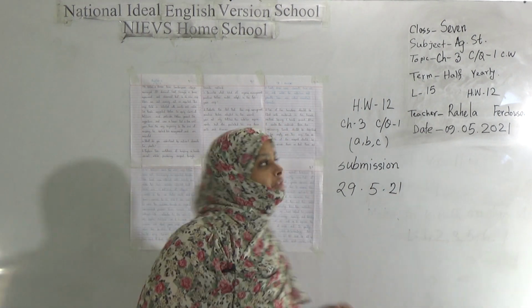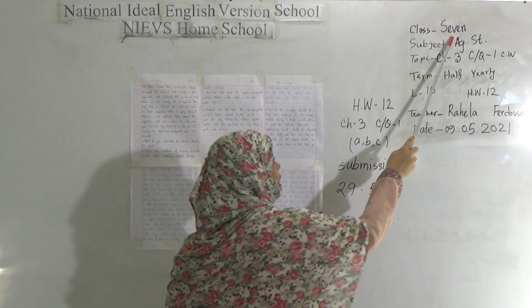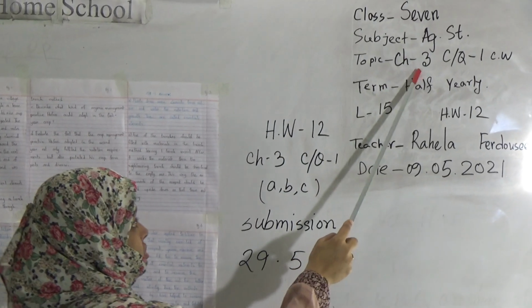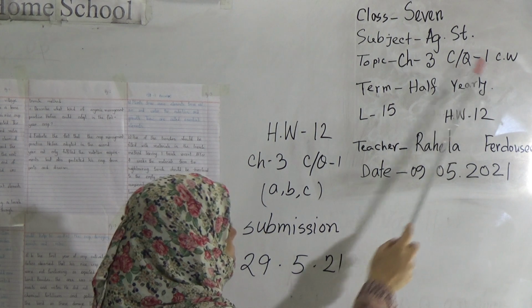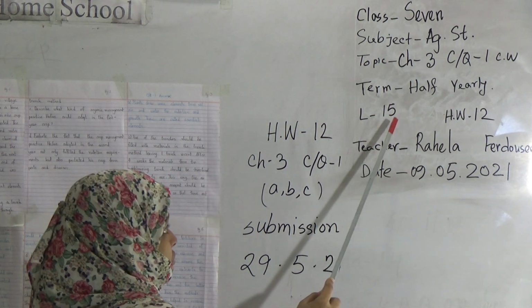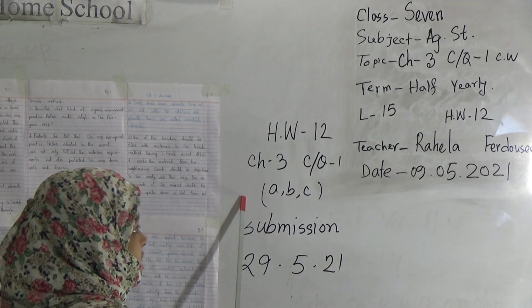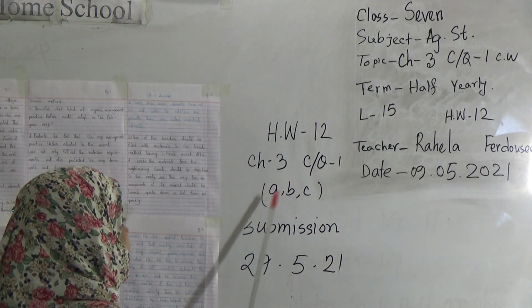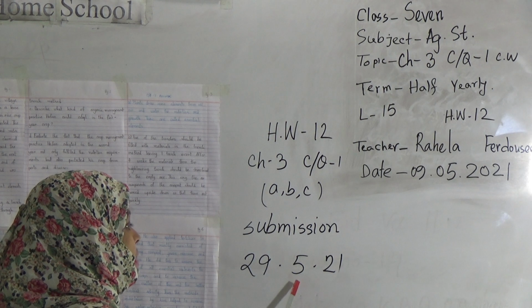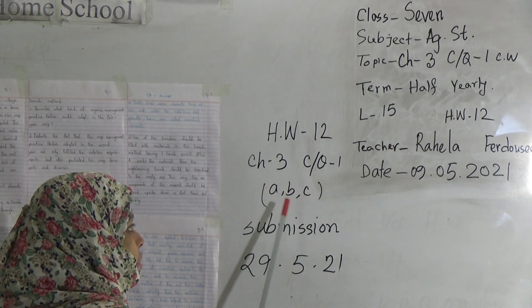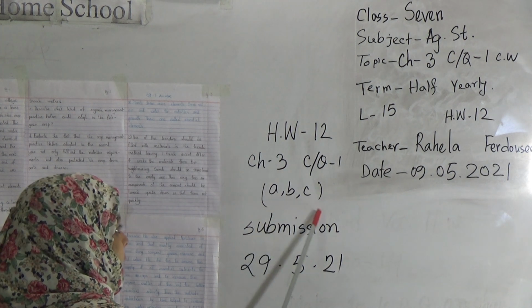Today I am going to have a class with the students of class 7. Our subject today is Agriculture Studies. Today we will do Chapter 3, Q-1, CW. My dear students, our lecture number today is 15 and SW number 12. This is our Eid al-Fitr vacation SW. You will submit the SW on 29 May. Our SW is CQ number 1. You will do the parts A, B and C.